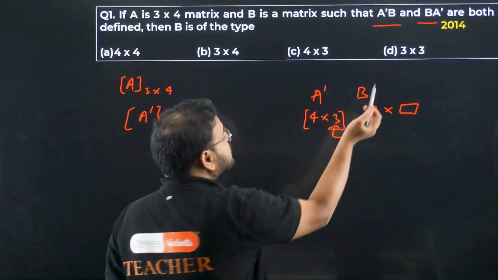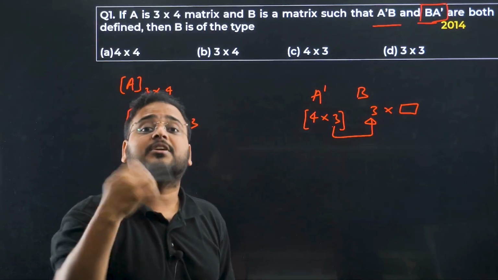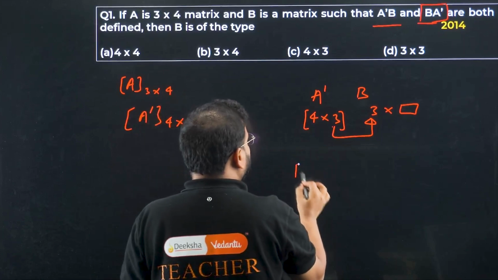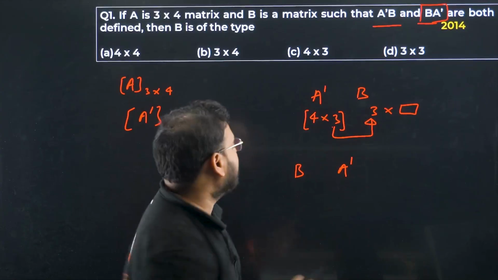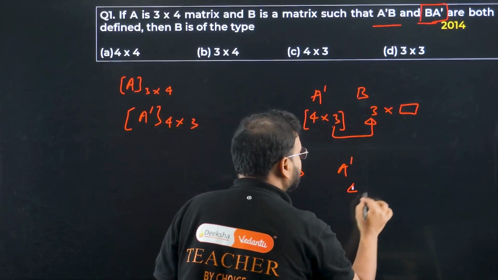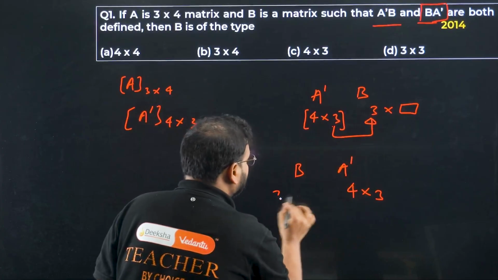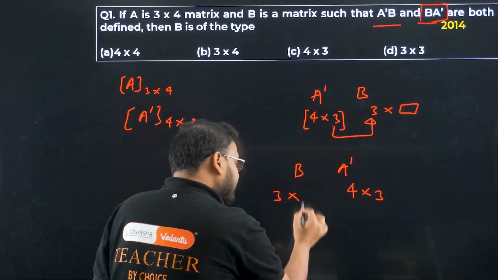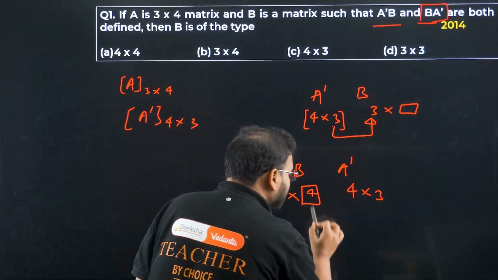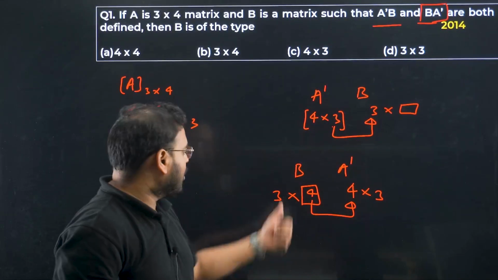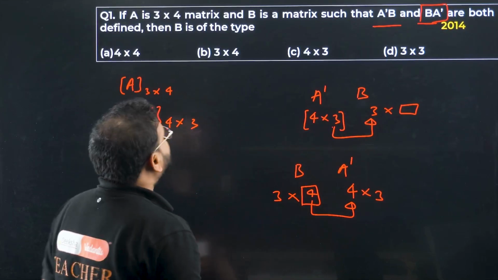Now they are also saying BA dash is also defined. Let's write BA dash now. Write all the information you know by now. A dash order we know, sir, 4 cross 3. B order we know only rows, so write that row over here. Now for this matrix to be defined, this box has to be filled with what number? With 4 only, because the number of columns from here has to be equal to the number of rows. It means the order of the matrix B is nothing but 3 cross 4.